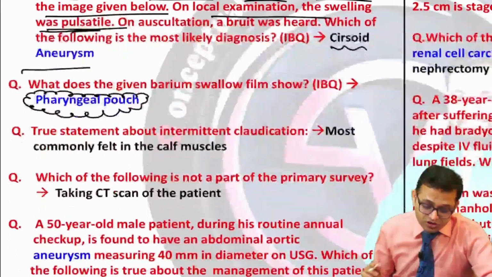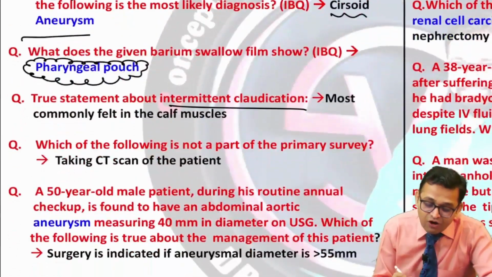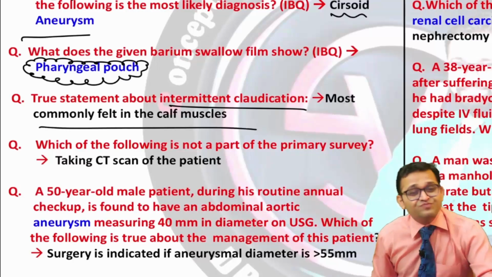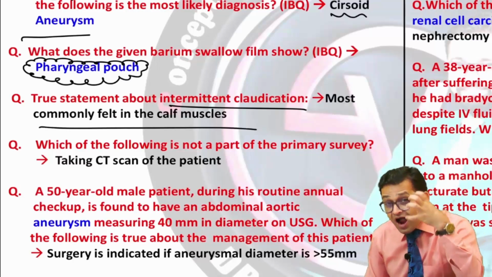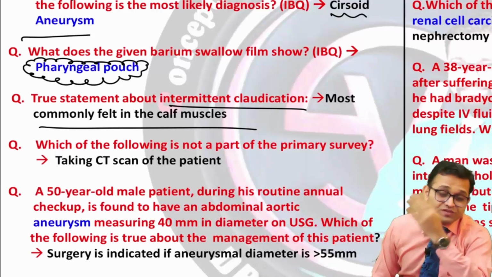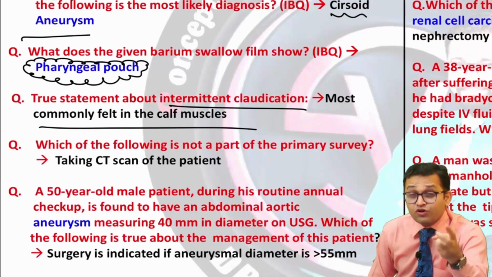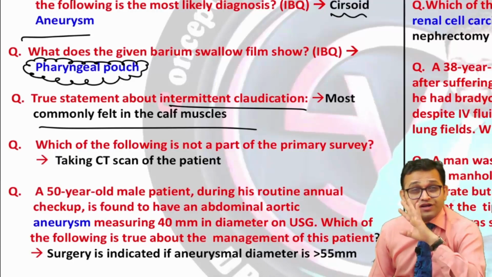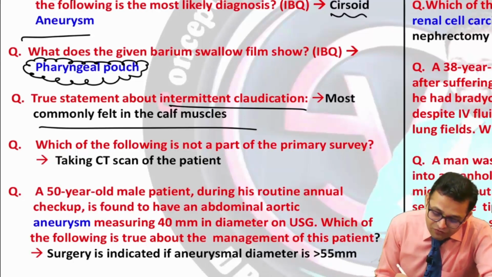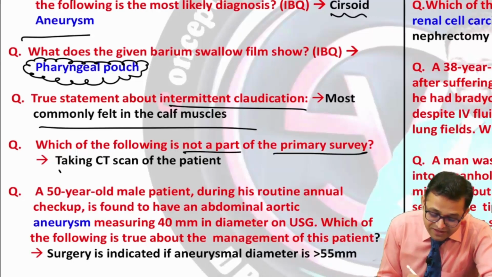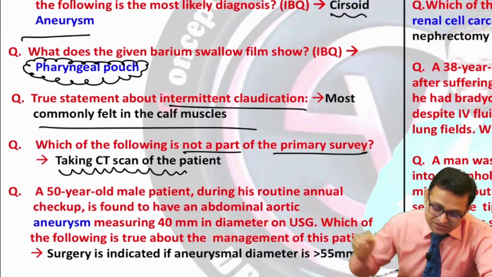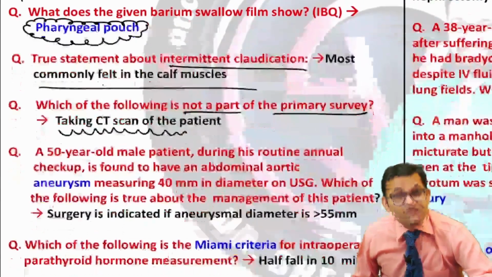Now can you see the next question? True statement about intermittent claudication: most commonly felt in the calf muscle. Again it is related with our arterial disorder. So no excuse with the arterial disorder, no excuse with the venous disorder, no excuse with the lymphatic disorder. Remember this one. Next, which of the following is not a part of the primary survey, taking CT scan of the patient? So you have to look for this survey part also.